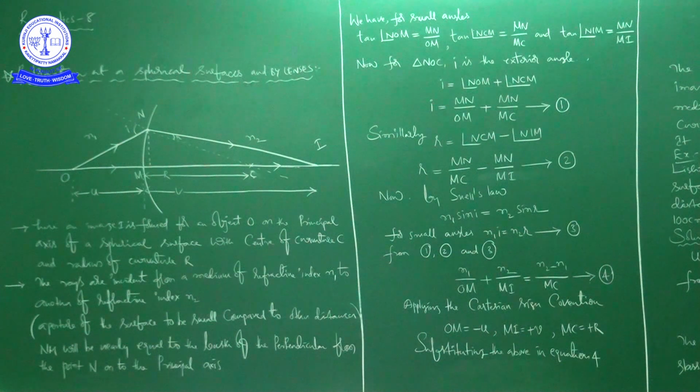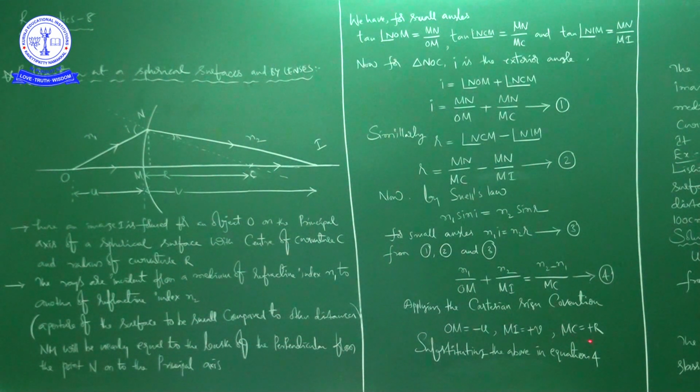The distances in the direction of the incident ray are taken as positive. The distances measured opposite to the direction of the incident ray are taken as negative. Similarly, distances vertically upward are taken as positive and vertically downward as negative. So this is all about the Cartesian sign convention, right?